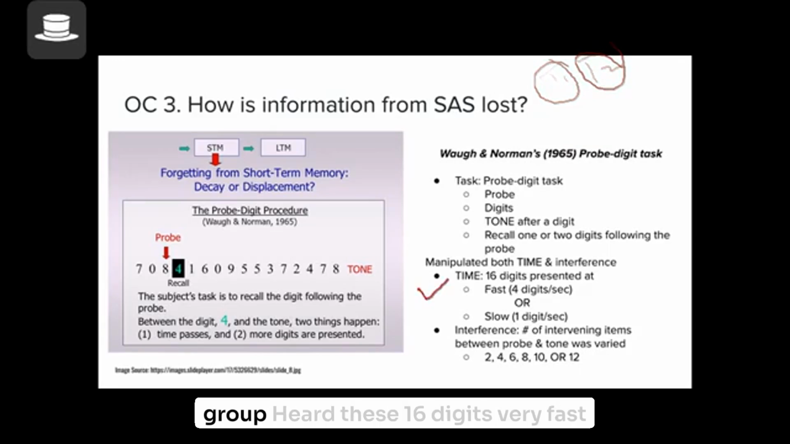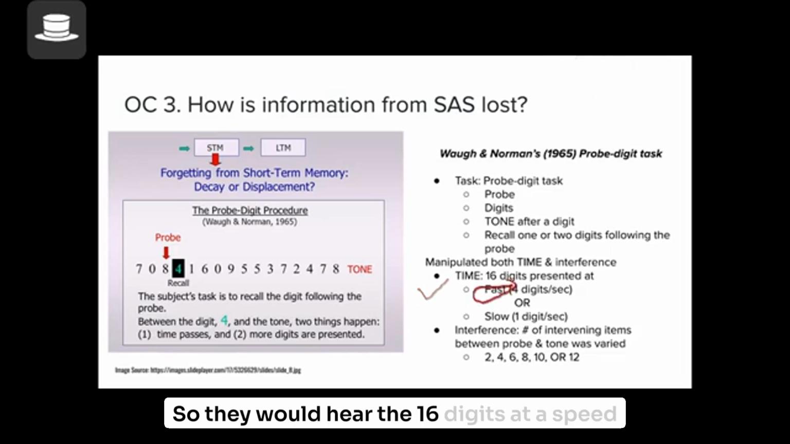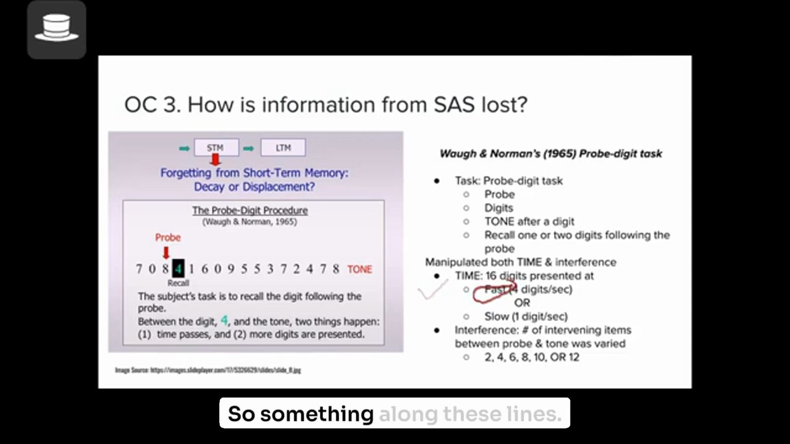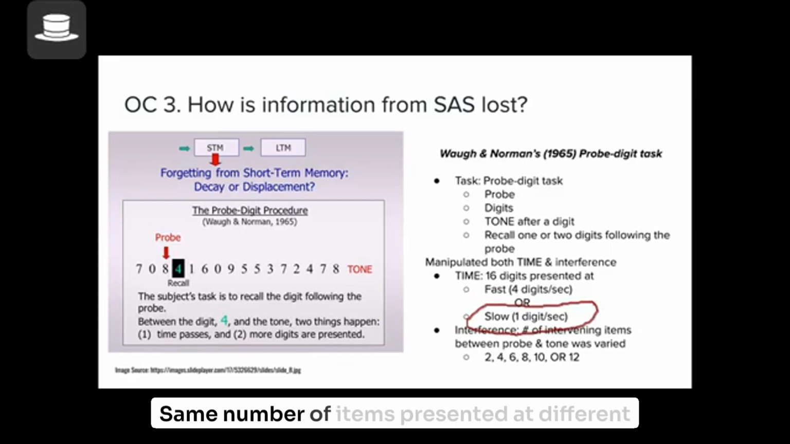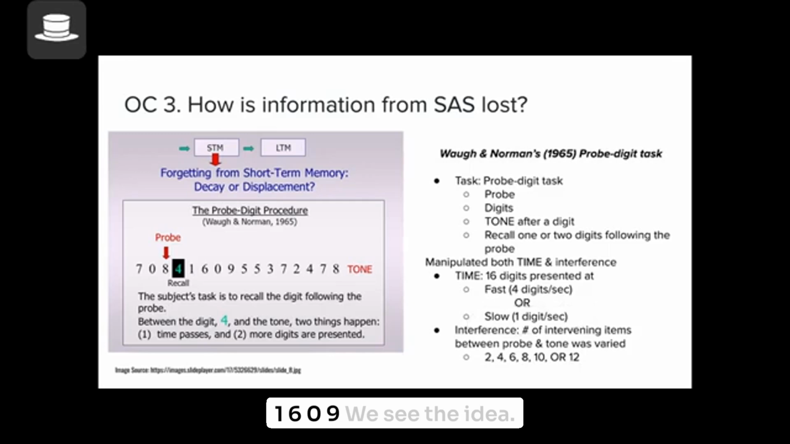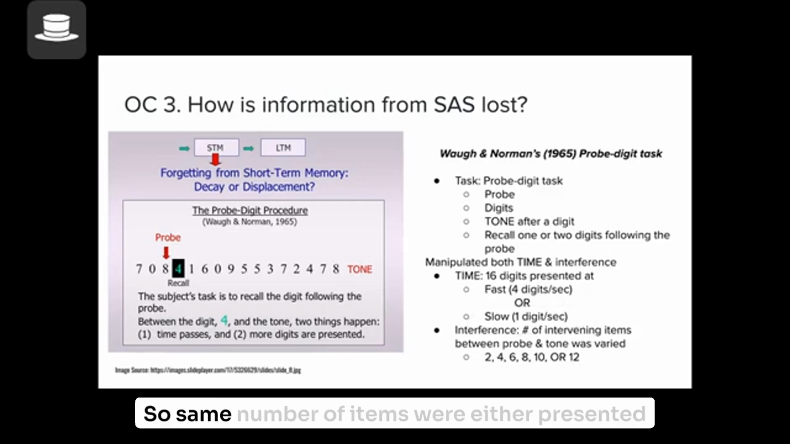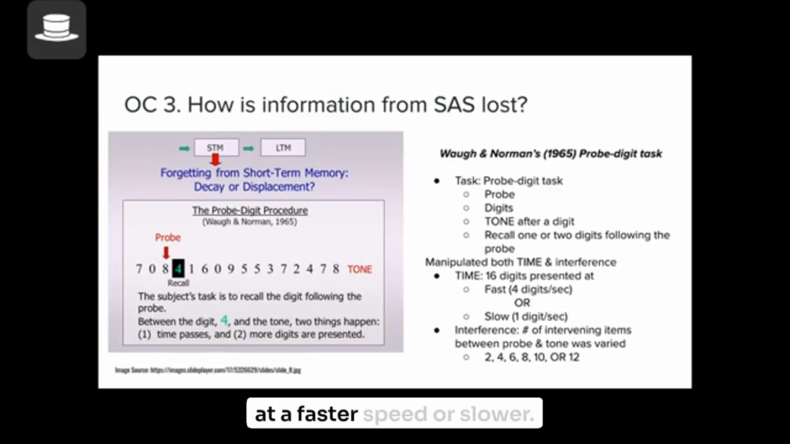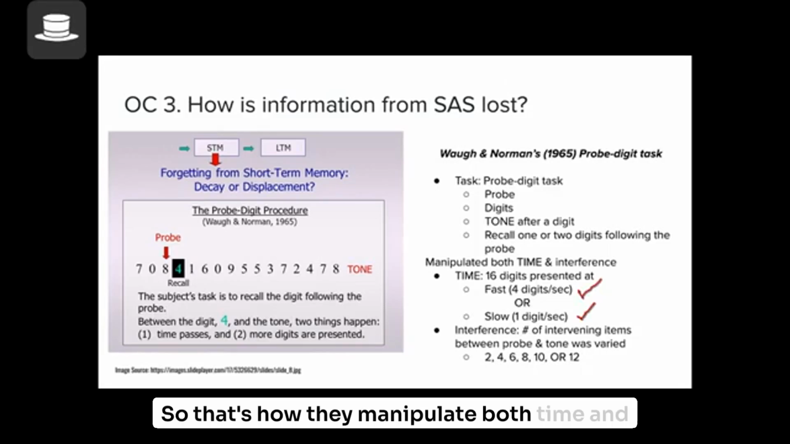One group heard these 16 digits very fast. They would hear the 16 digits at a speed of 4 digits per second. So something along these lines: 0 8 4 1 6 0 9 5 5 3 7 7 2 4 7 8. You see that? The other group, on the other hand, would hear these sounds at a slower pace. Same number of items presented at different speeds. It would be something like 7, 0, 8, 1, 6, 0, 9. You see the idea. So the same number of items were either presented at a faster speed or slower.